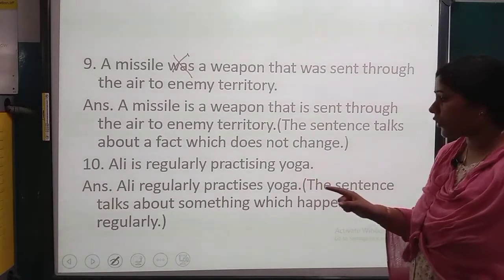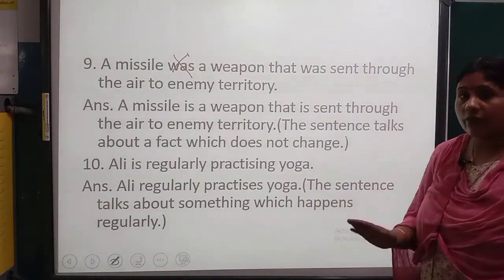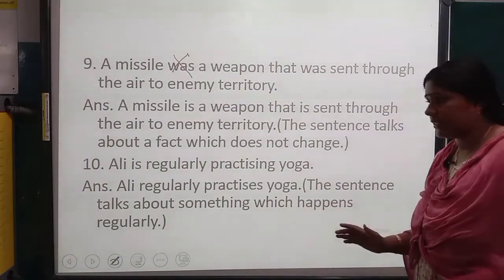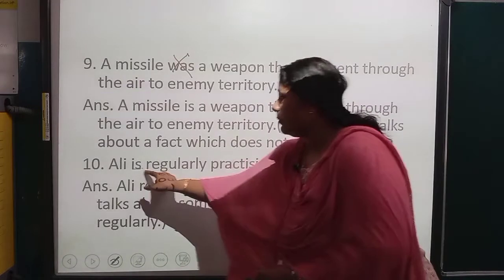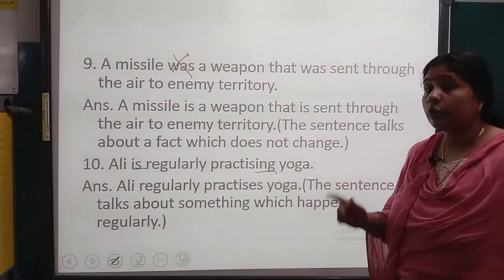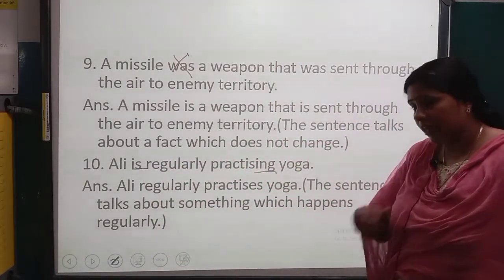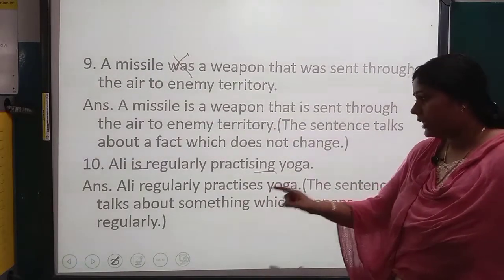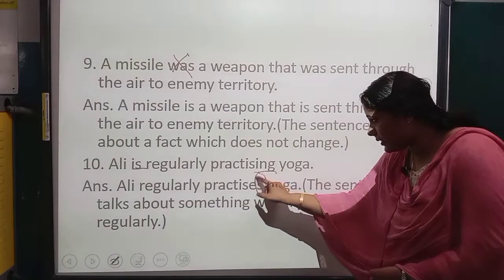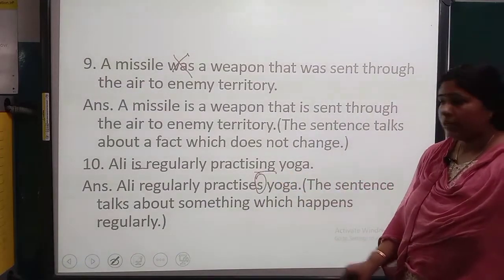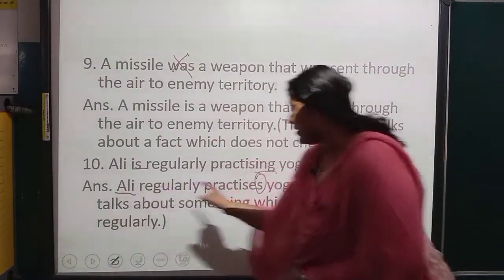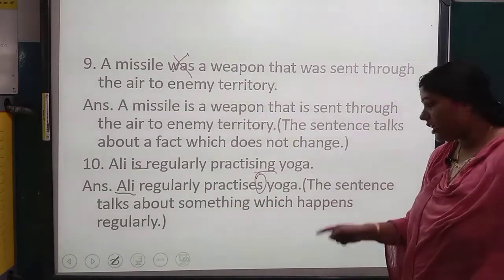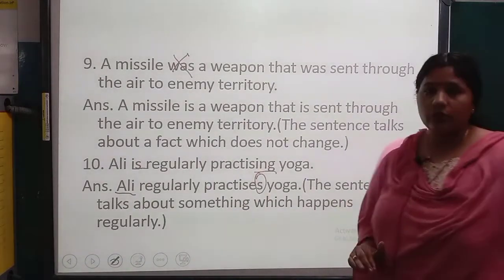Next, Ali is regularly practicing yoga, frequently, regularly. So, Ali regularly practices. Is practicing becomes present continuous, and we want simple present tense. Frequently, he practices yoga. So, Ali regularly practices yoga, singular, so we will add s to the verb. The sentence talks about something which happens regularly.